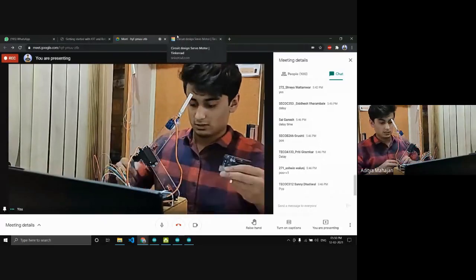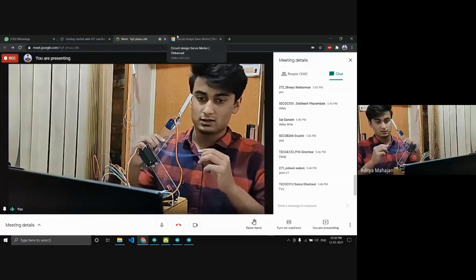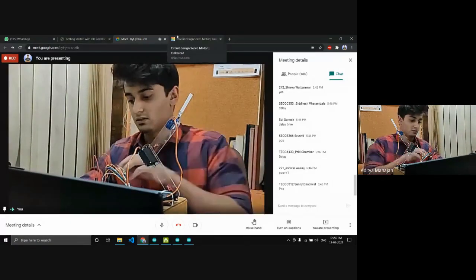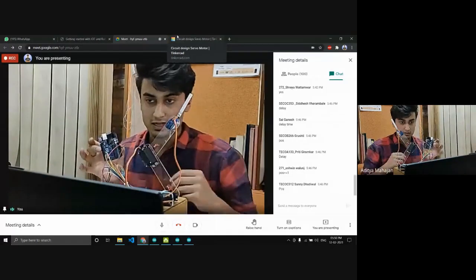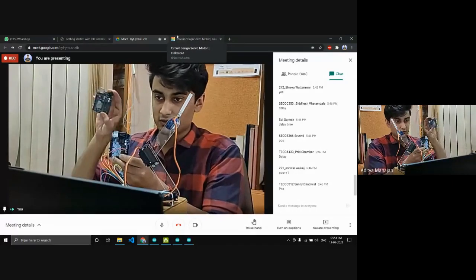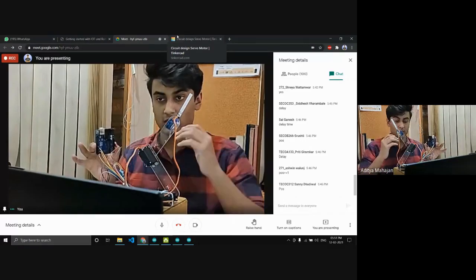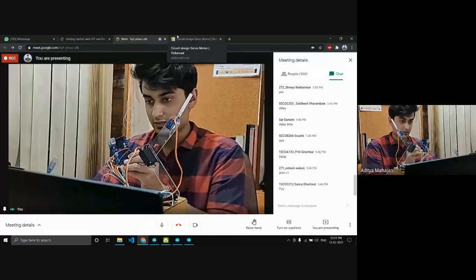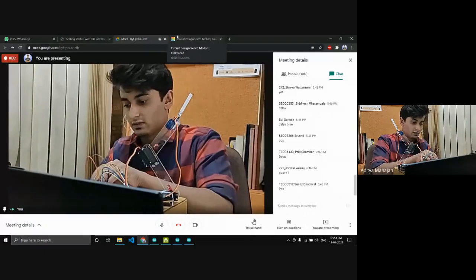Okay. Now, before explaining you the code, I'll show you what it does. Then I'll explain the code. I've already uploaded the code to this Arduino. This is a different Arduino. This we are using for your LED blinking, and I have already uploaded it before our session started. So once I plug it in using this USB cable, the arm should start to move ideally, if nothing goes wrong.